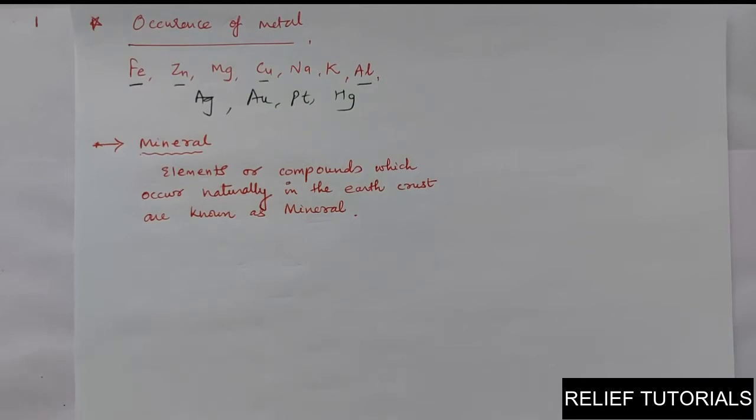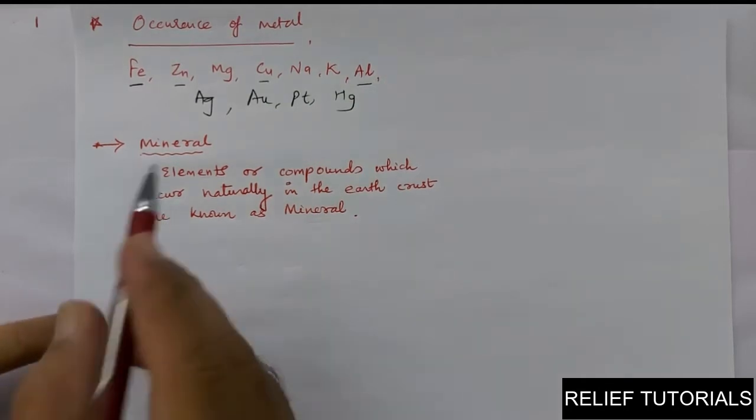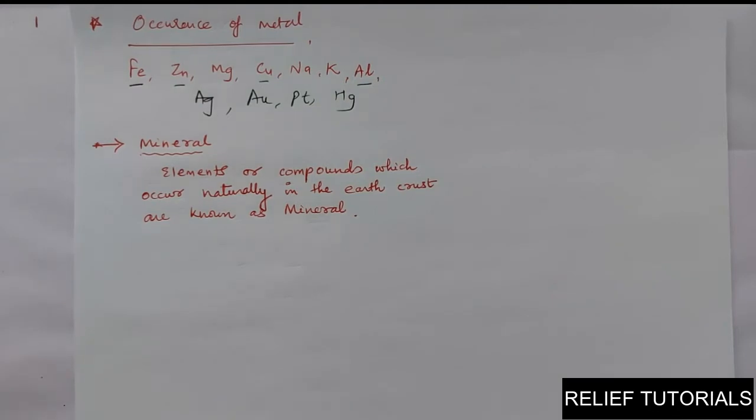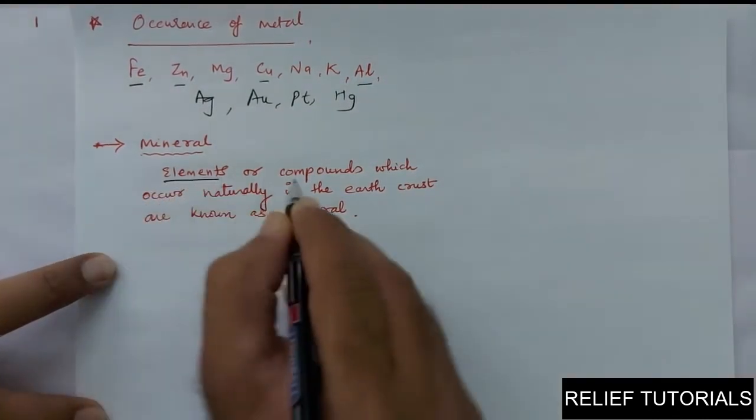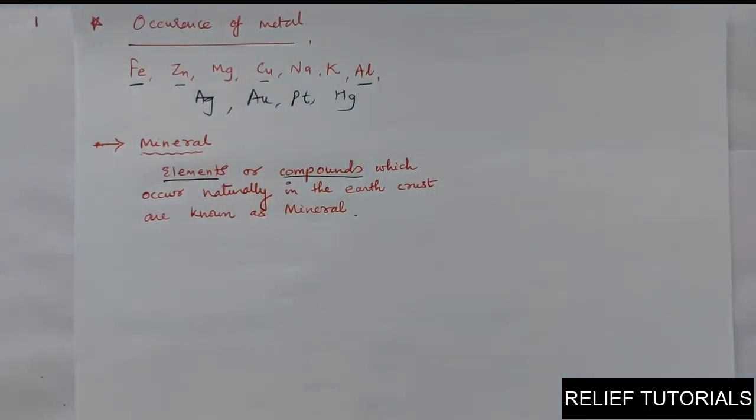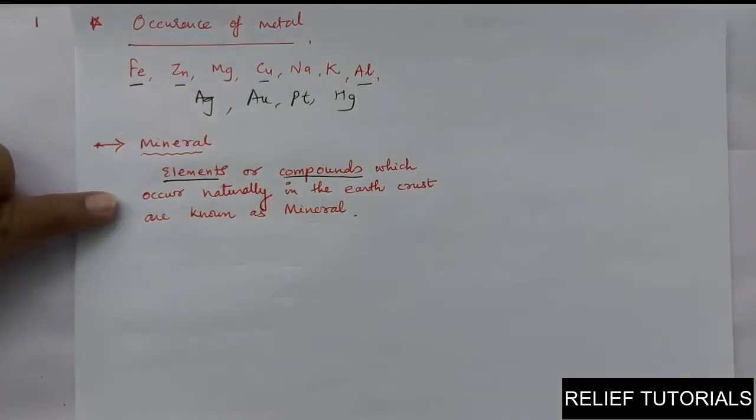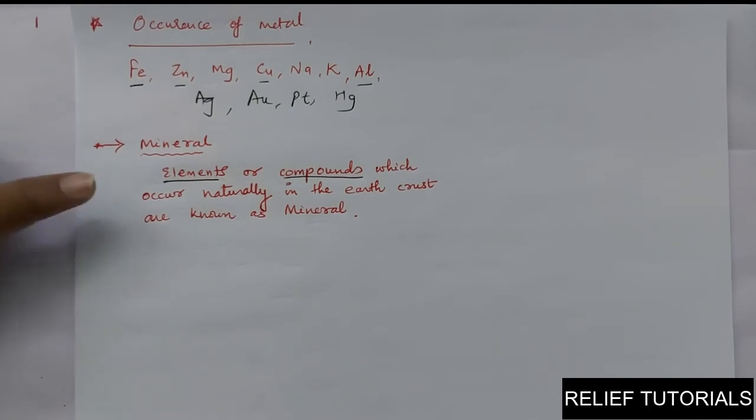Meaning any type of elements. In the scientific language, what we can say is that some elements are available in pure state and some are available in compound state. So anything you find, either you are finding a pure element or the compound of an element, whatever you find, that is called a mineral. This is the scientific definition. Elements or compounds which occur naturally in the earth's crust are known as mineral. And the simple way to remember it: anything we find from the earth is called a mineral.